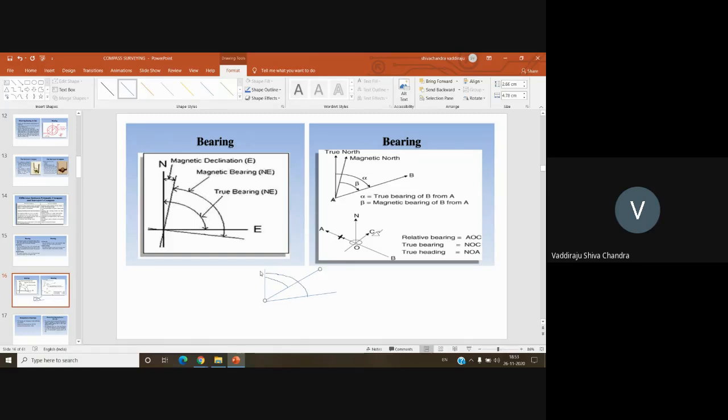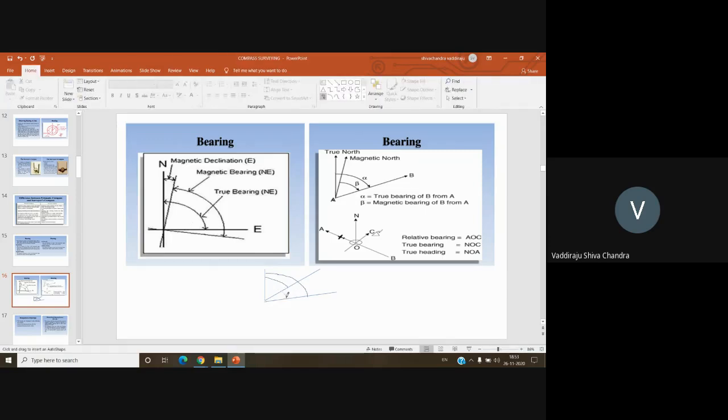The direction or the angle between this true north or magnetic north and this survey line is called a bearing. Based on true north or magnetic north, it can be a true bearing or a magnetic bearing. Similarly, for this line also, the direction of this line with respect to this reference meridian is called the bearing. But angle is this one. The difference in the direction of two survey lines sharing a common point is called an angle. So this portion is called an angle. This portion is called a bearing.